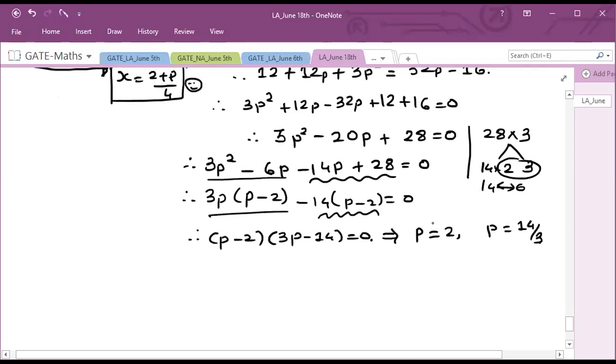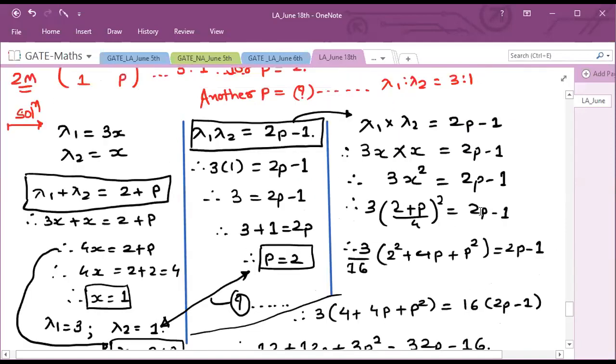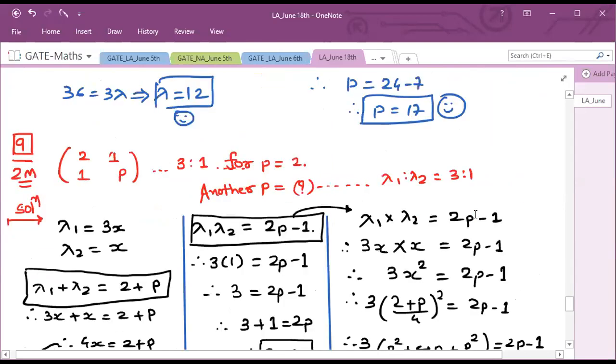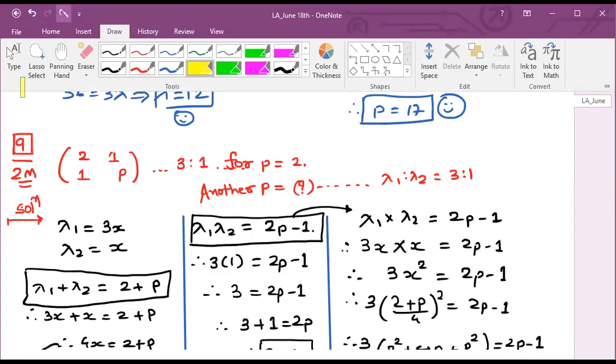Okay, and see, they have given us one value of p is 2. Find other value of p. So other value of p will be 14 by 3. Is it clear? Right. Is this question clear? I'm repeating this question once again. So this is your conceptual question. Now how you should know how to proceed in this manner.